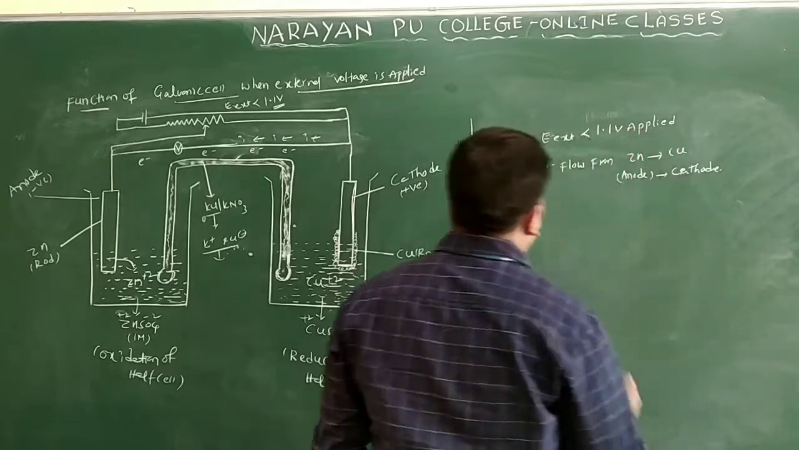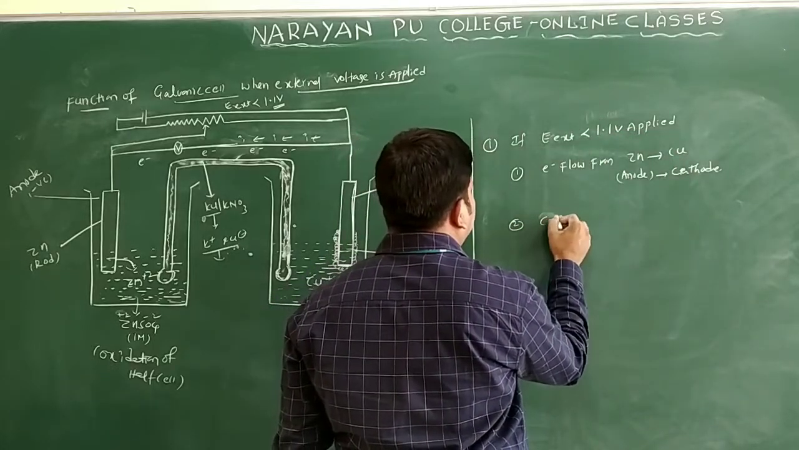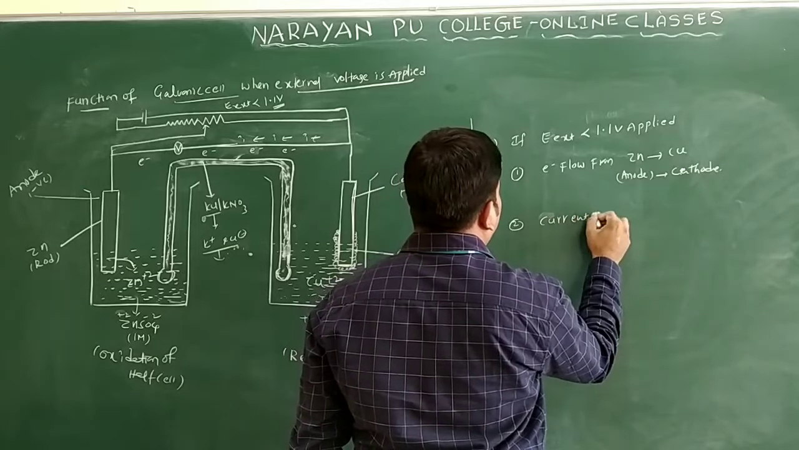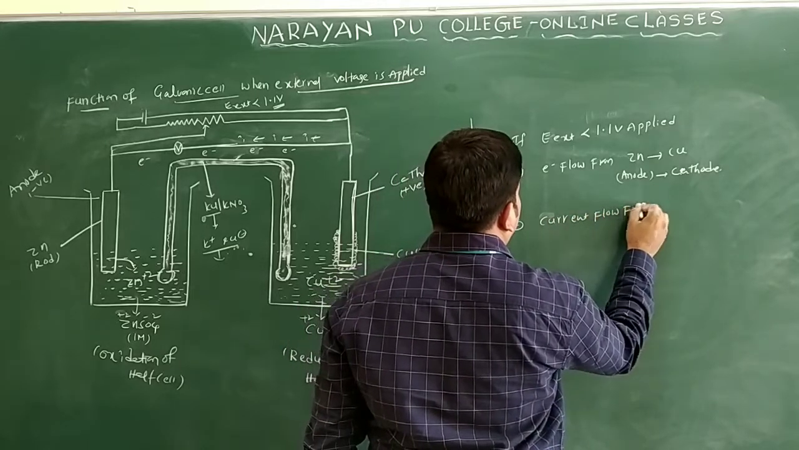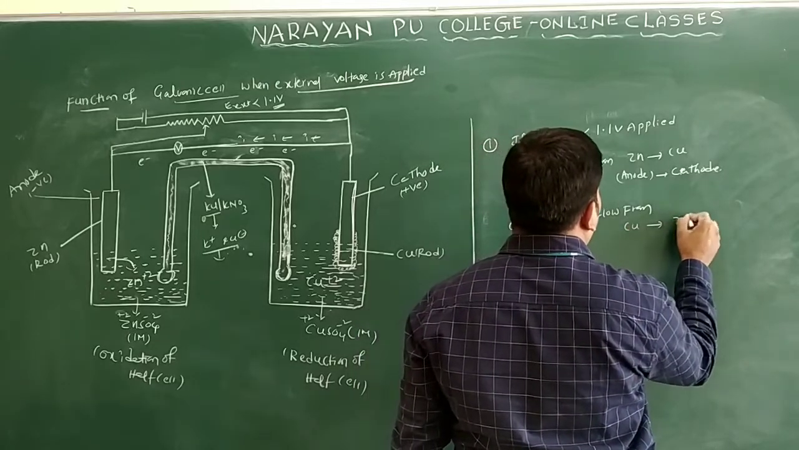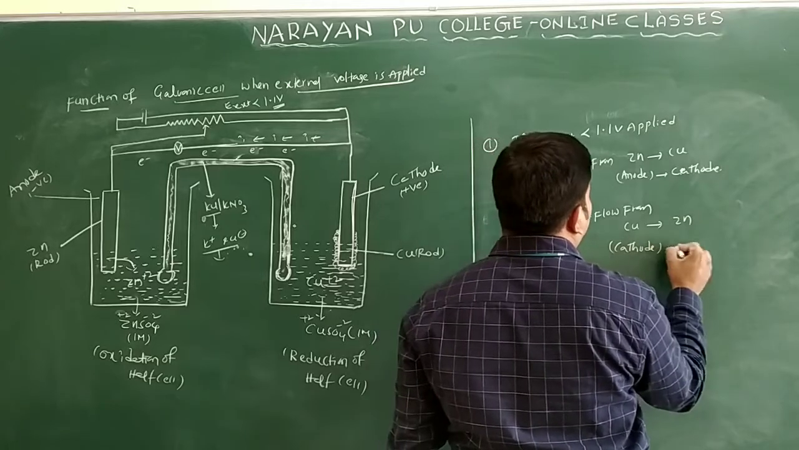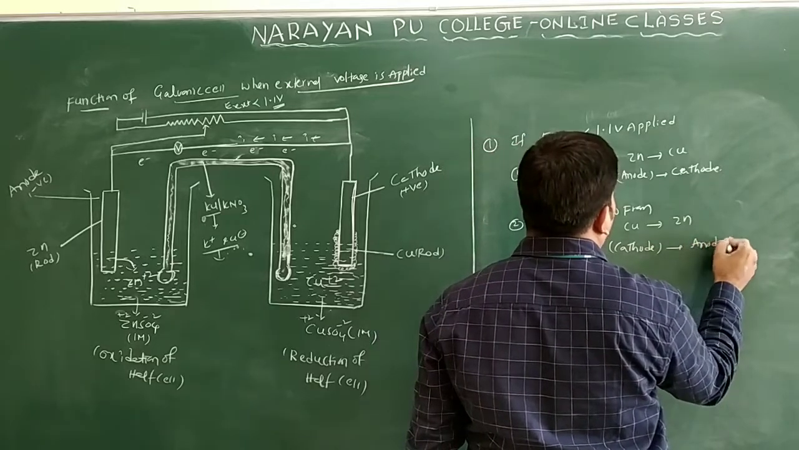Anode to cathode only. And one more, you can write here: current flow. Current flow from copper to what? Zinc only. You will write here cathode to anode.